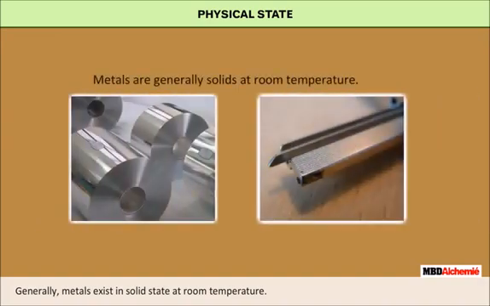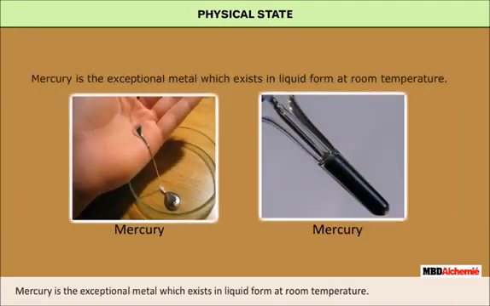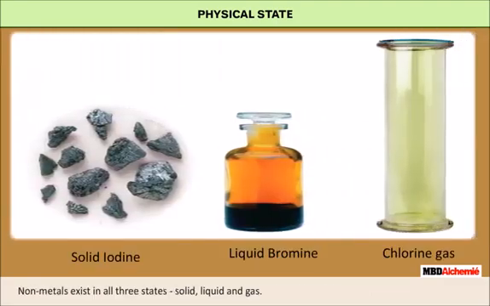Generally, metals exist in solid state at room temperature. Mercury is the exceptional metal which exists in liquid form at room temperature. Non-metals exist in all three states: solid, liquid, and gas.